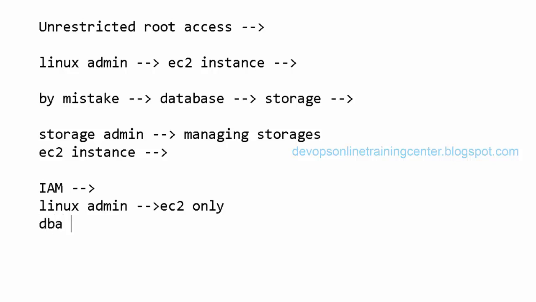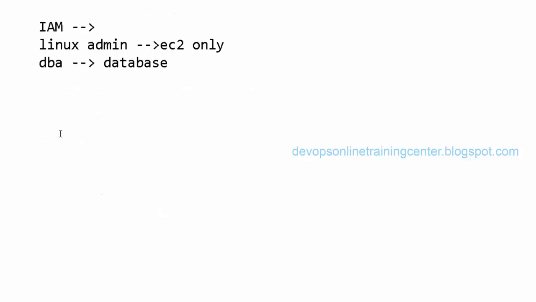If the other guy is a DBA, database administrator, he'll be working on the database only. He cannot touch EC2 instances, right? So like that, I want to create different users, right? The database administrator will work on databases only. He cannot work on EC2 instances. So like that, we can create the users.